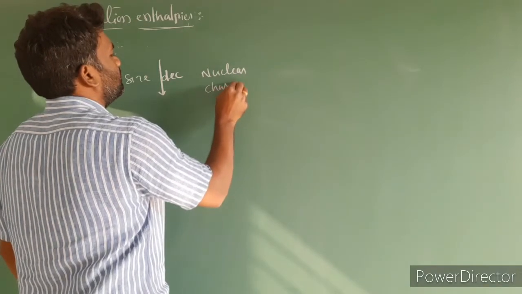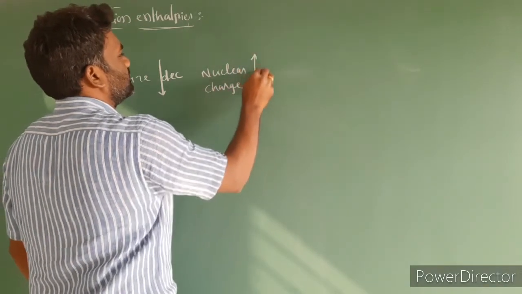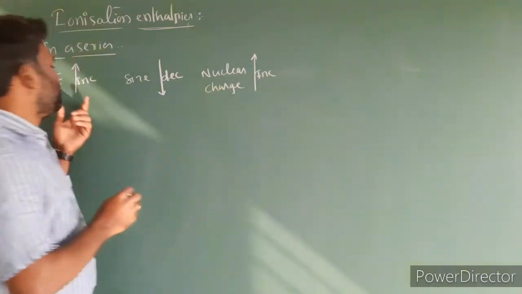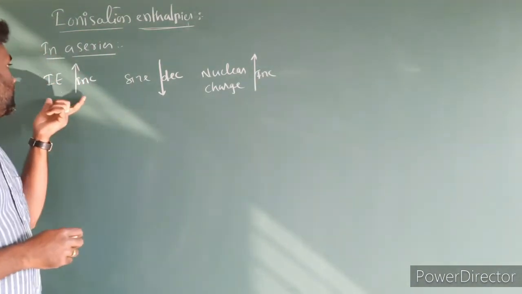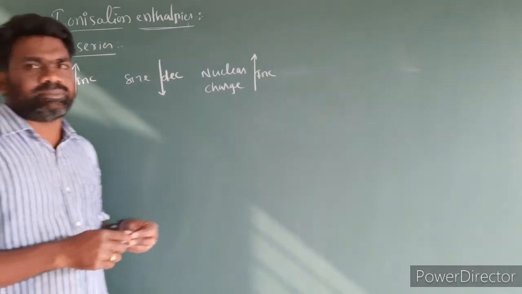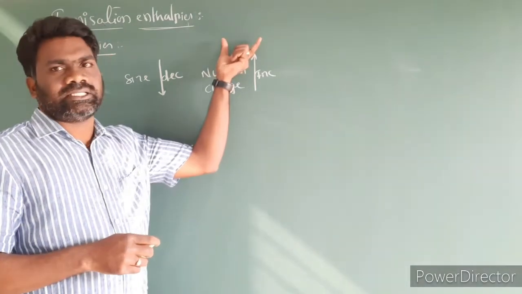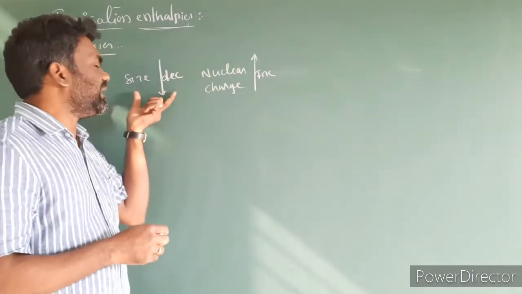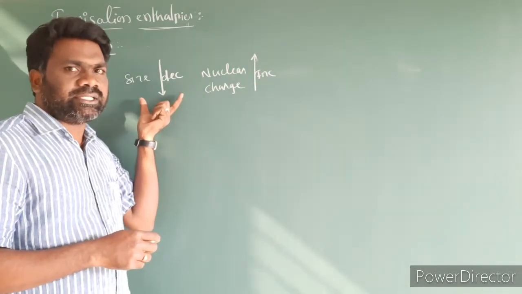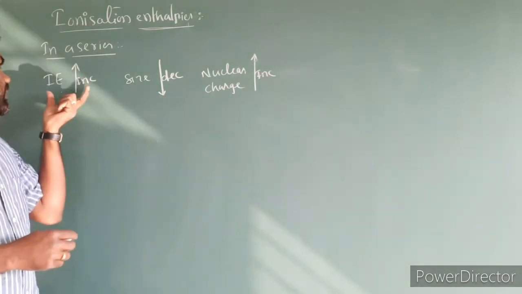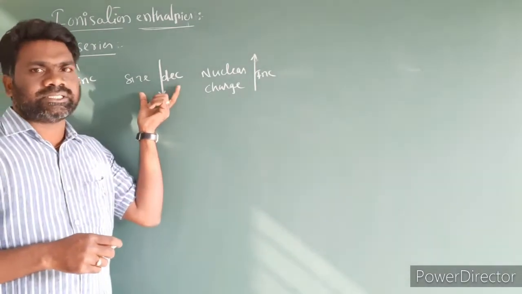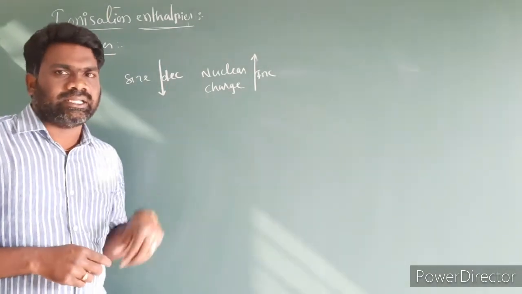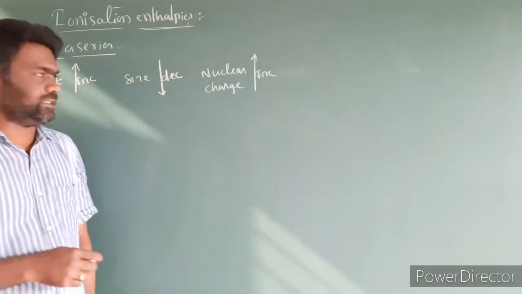So when moving from left to right in general, the ionization enthalpies increase because the nuclear charge increases. As a result, size decreases. Because of the decreasing size, ionization enthalpies are going to increase. Of course, at the end of the series, the size is going to increase. We already discussed this in atomic sizes.